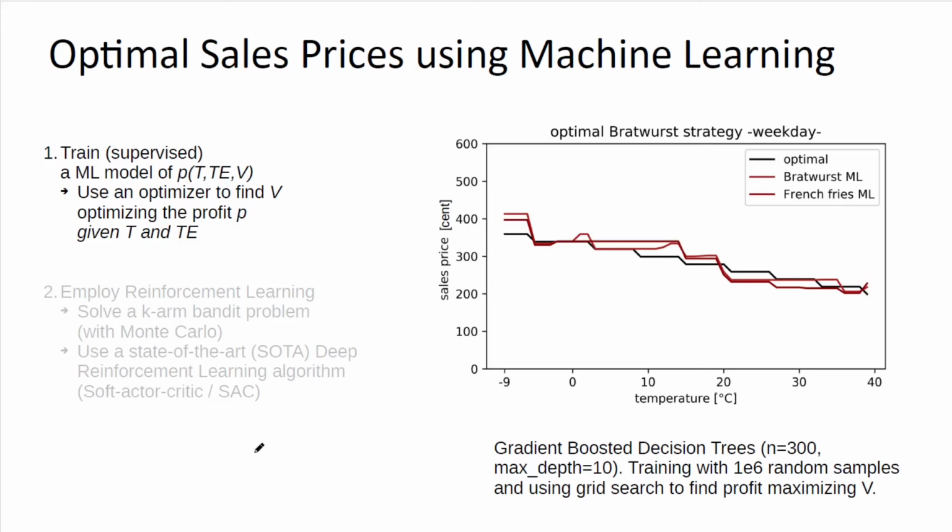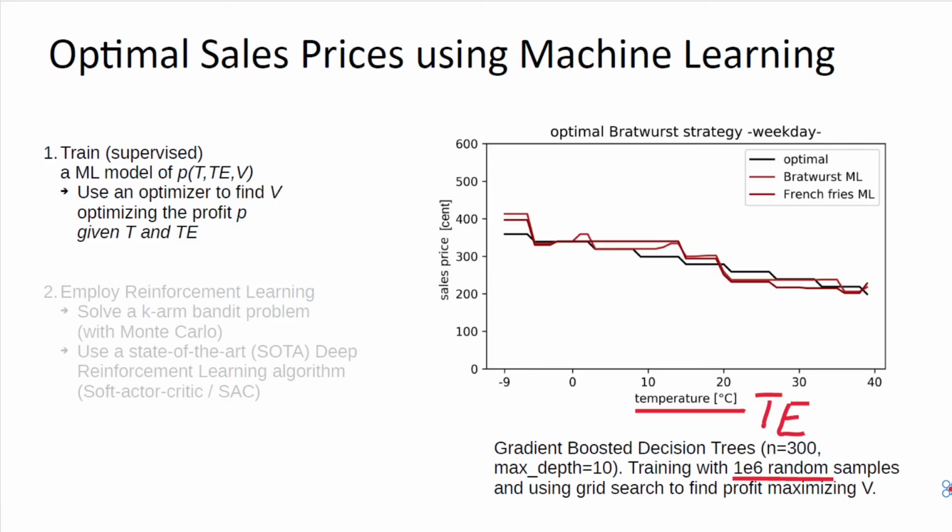First, we look at the machine learning model that we trained with a gradient boosted decision tree. In total, 1 million random samples were used, and then we used a grid search to find the optimal prices maximizing the profit. What you can see here is temperature, on a weekday.